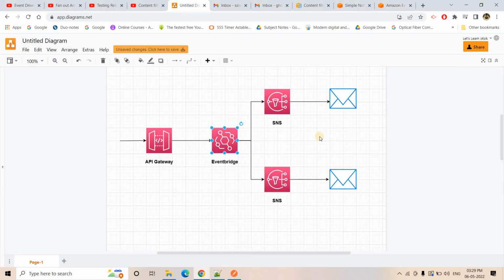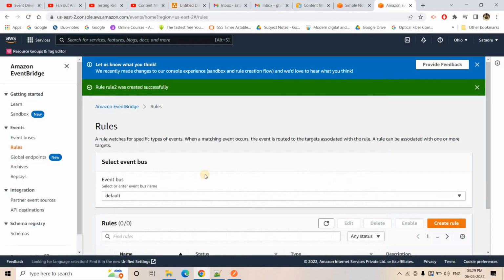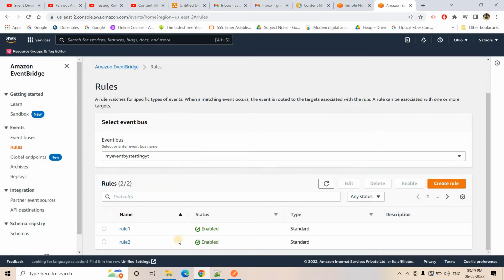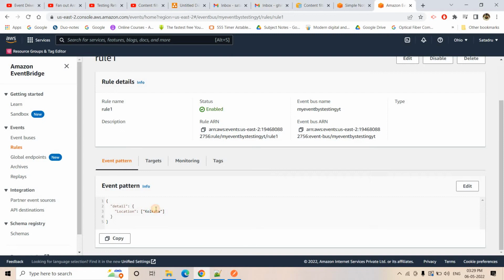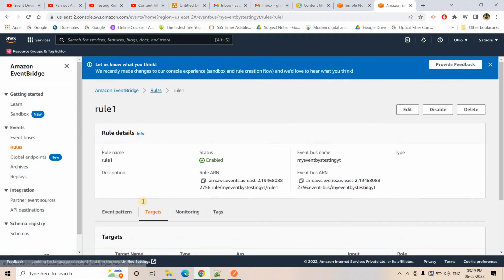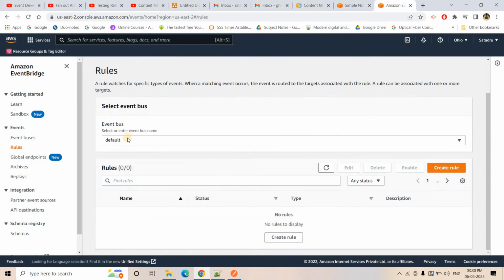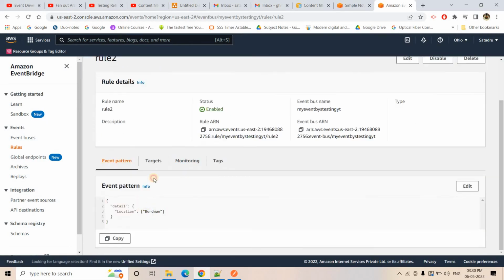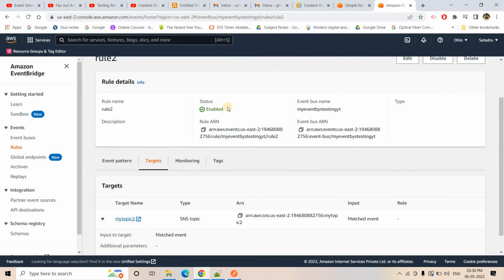So we are almost done with this part of the architecture. Only we have to integrate API gateway and Eventbridge, right? So we'll do that, not a problem. First let me check. I'll go to Eventbus and see that both of the rules are configured. If I go to rule 1, if location is Kolkata, the target is my topic 1. And if I go to rule 2, it shows location as part 1 and target is my topic 2.